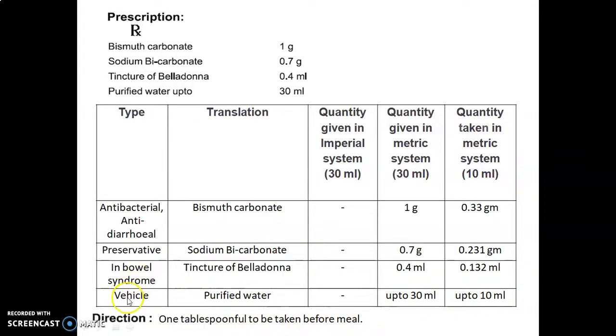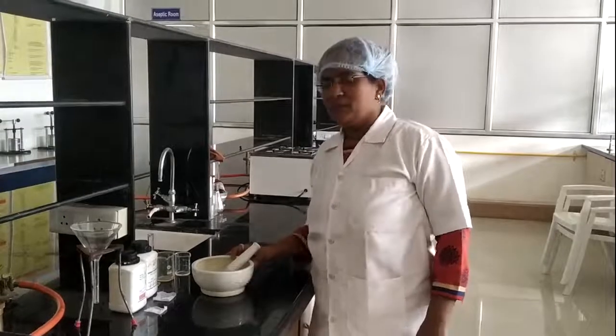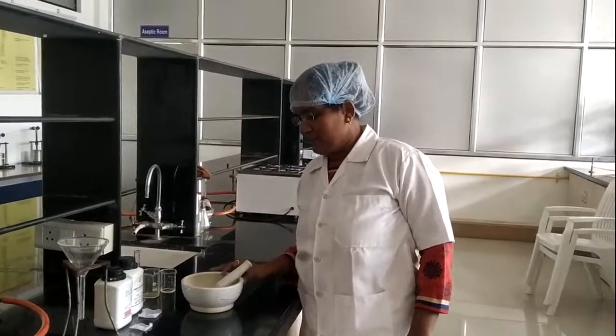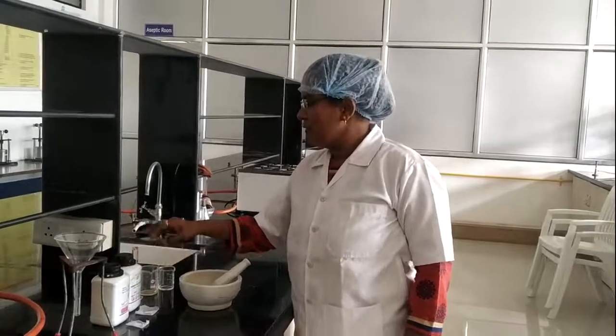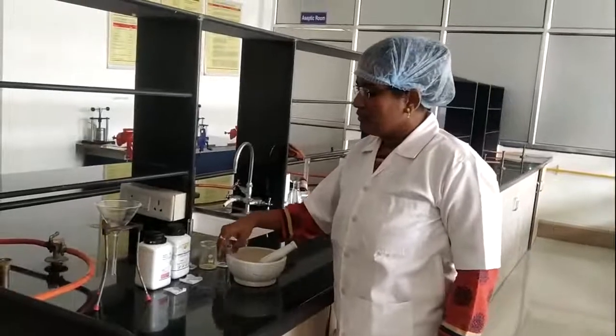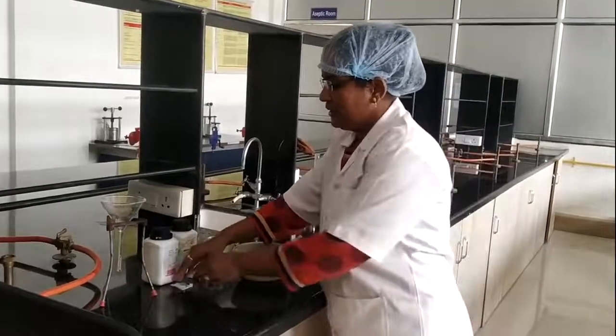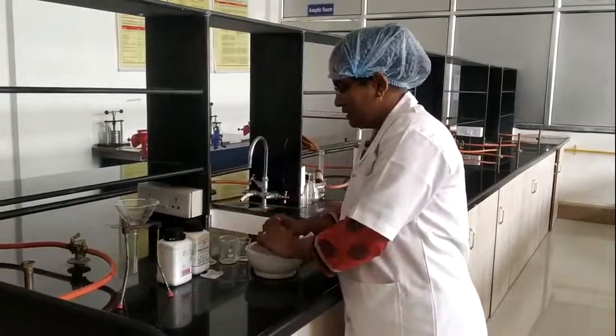Now let's move to performing the actual experiment in the laboratory. We have bismuth carbonate, sodium bicarbonate, the tincture of belladonna and purified water. This is already powdered bismuth carbonate. First of all, we are going to take this in the mortar and pestle for trituration.